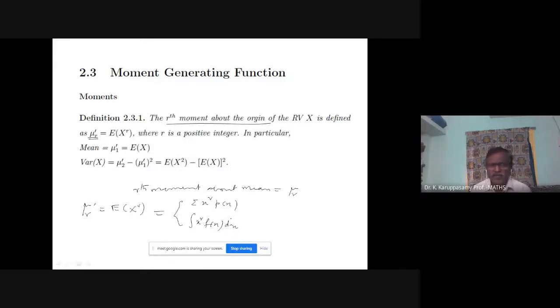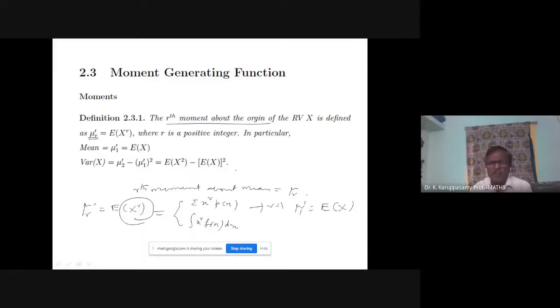Mu r dash. If you put r equal to 1, then mu 1 dash is equal to E of x. E of x is nothing but your mean. So mean equals E of x or mu 1 dash. Previously, in the previous problem, we used the E of x notation. Now we can also use mu 1 dash.